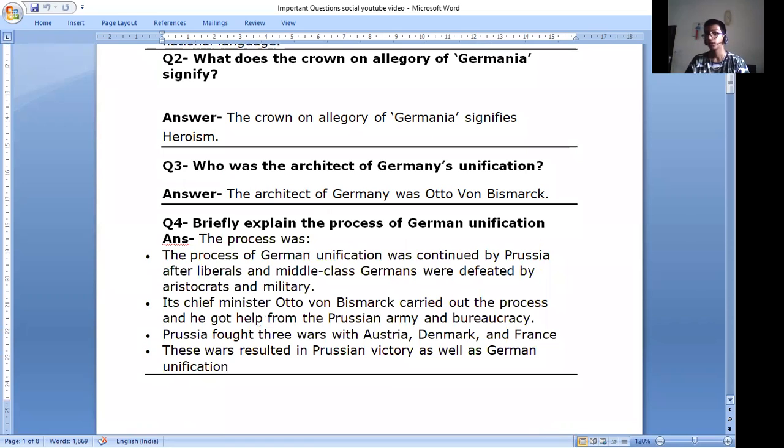Now, question number 4. Briefly explain the process of German unification. Now, this is a guaranteed 3 marks answer, guys. So please concentrate and listen.